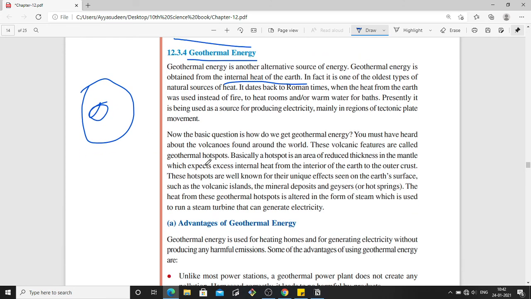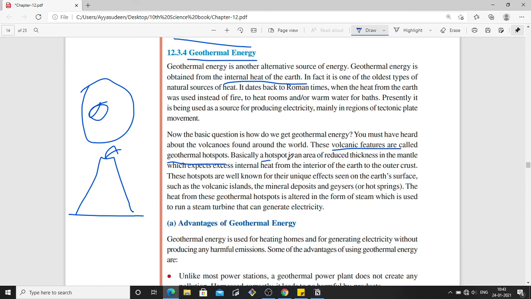So how do we get this geothermal energy? You must have heard about the volcanoes found around the world. Okay, volcanoes found around the world. These volcanic features are called geothermal hotspots.